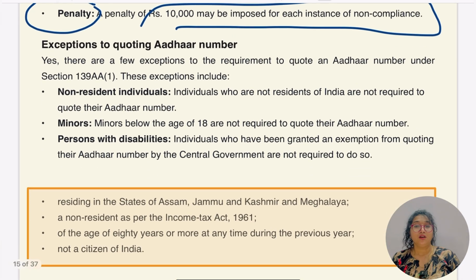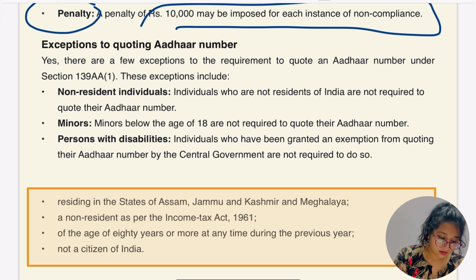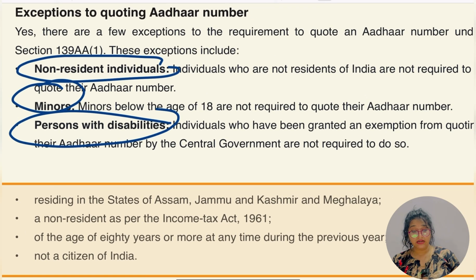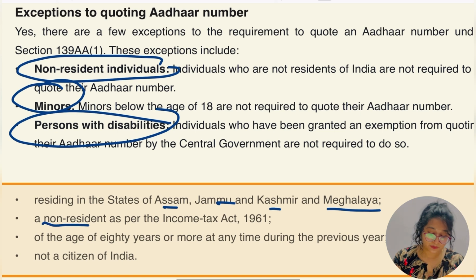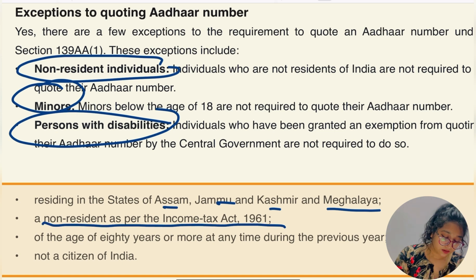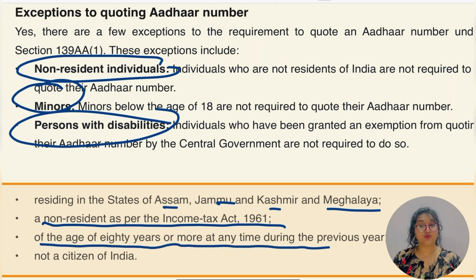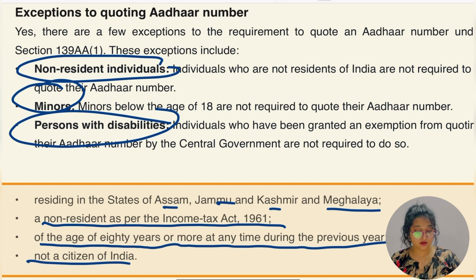There are some exceptions to quoting the Aadhaar card, as there are some people who need not file a PAN number. The same thing is going to apply for non-resident individuals, minors and persons with disabilities. Can I say that residents of the states of Assam, Jammu and Kashmir and Meghalaya are one of the exceptions for quoting Aadhaar card? Also the non-resident as per the Income Tax Act 1961, a person whose age is 80 years or more at any time during the previous year, or who is not a citizen of India.